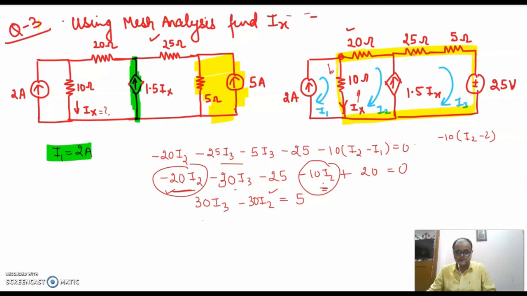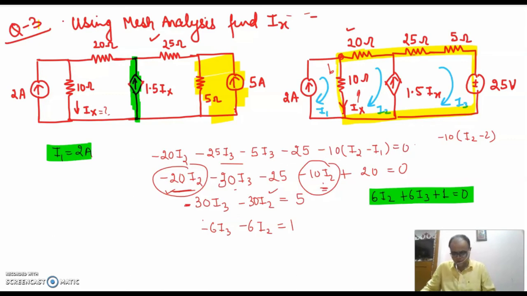And this is minus 30 I3. And this will be equal to 5. So there will be a negative sign here. I can take 5 common. So it will be minus 6 I3 minus 6 I2 is equal to 1. And in short, my equation will be 6 I2 plus 6 I3 plus 1 is equal to 0. So this is the second equation that I get.